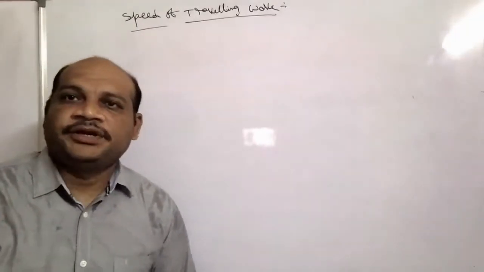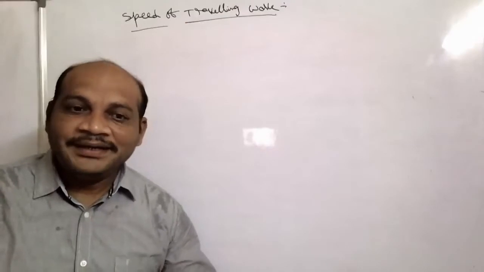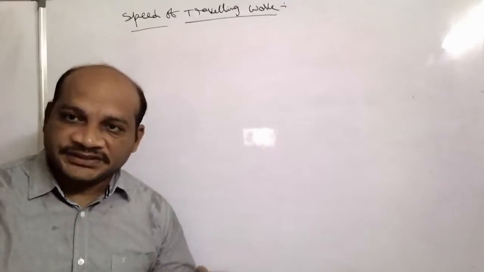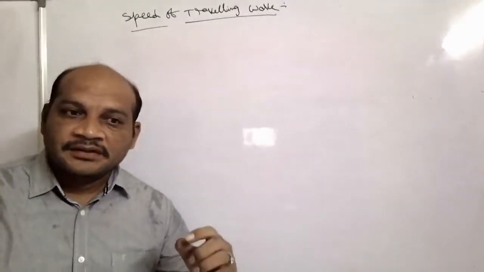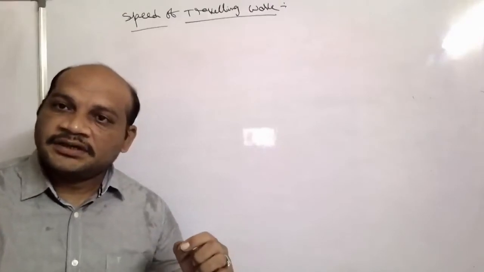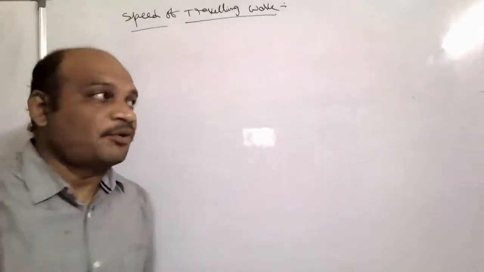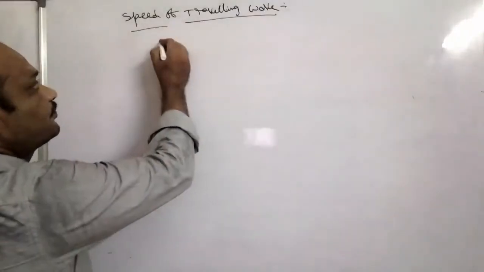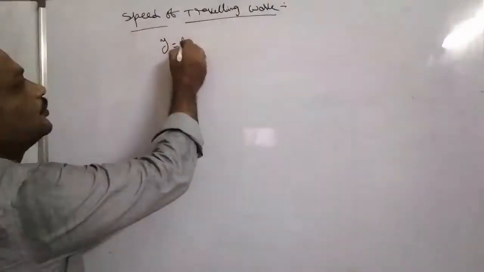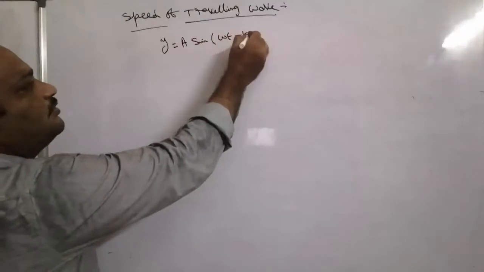Hi students, today our topic is the speed of a traveling wave. Already in the last class we discussed that the displacement equation in the case of a progressive wave, of a particle in a medium, is y equals A sin(omega t minus kx).